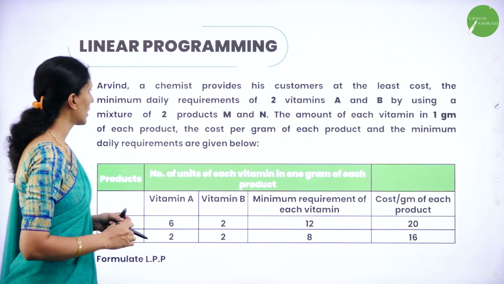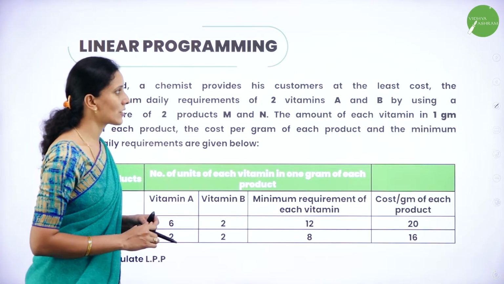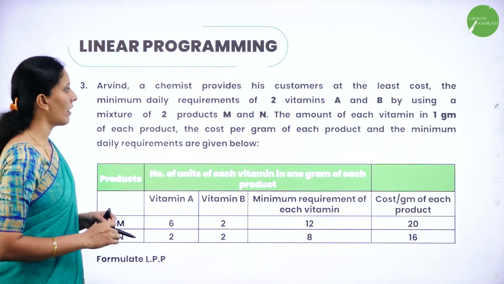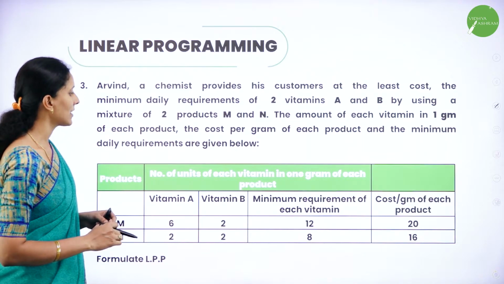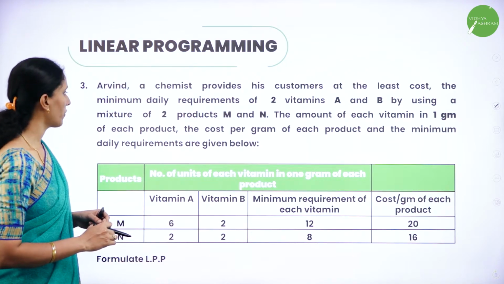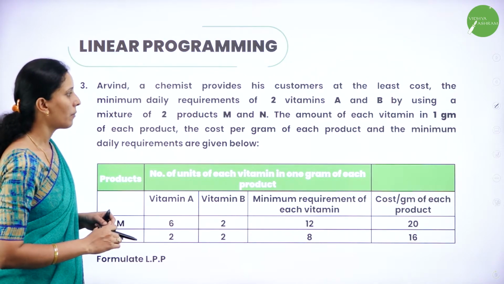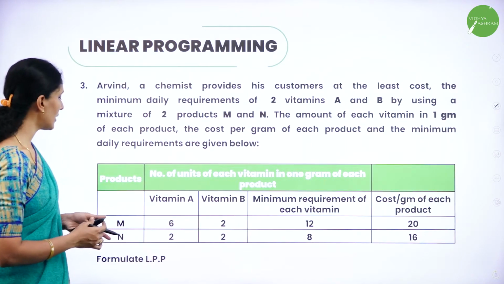Next we come across the third problem. Arvind, a chemist, provides his customers at least cost the minimum daily requirements of two vitamins A and B by using a mixture of two products M and N. The amount of each vitamin in 1 gm of each product, the cost per gram of each product and the minimum daily requirement are given below. So this is the table given.